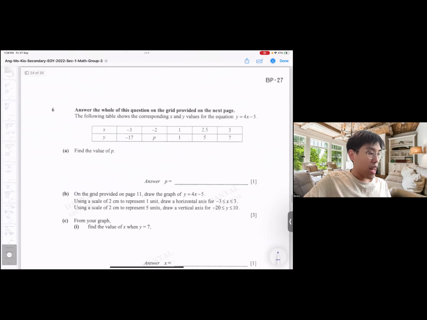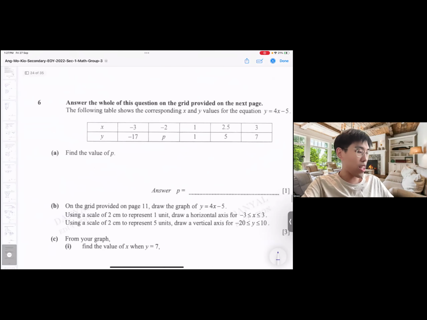Okay, next. Answer the whole of this question on the grid provided in the next page. Draw graph. I'm lazy to draw graph. Can I skip this question? Okay, I'll do it. The equation is y equals 4x minus 5. So what's p? y equals 4 times negative 2 minus 5. This is minus 8 minus 5. This is minus 13.